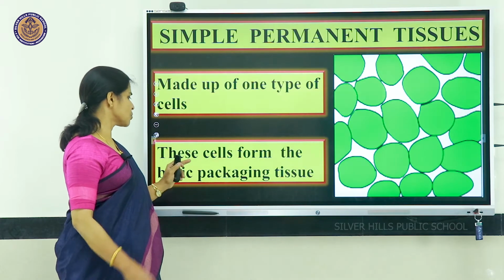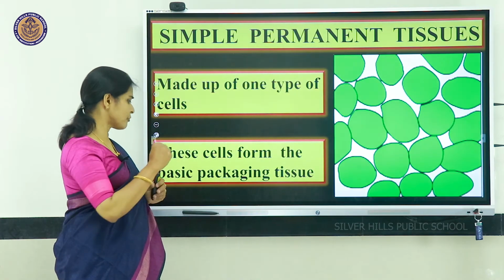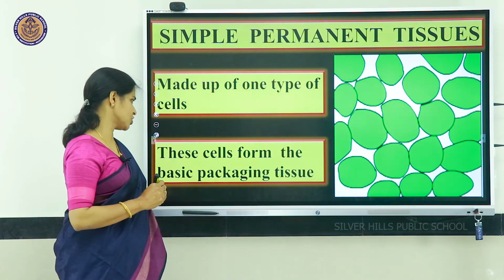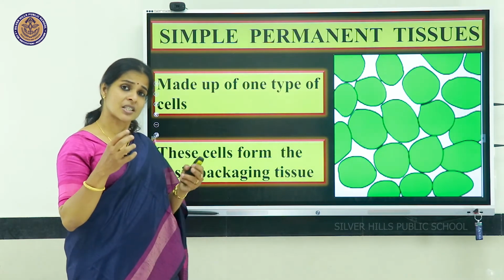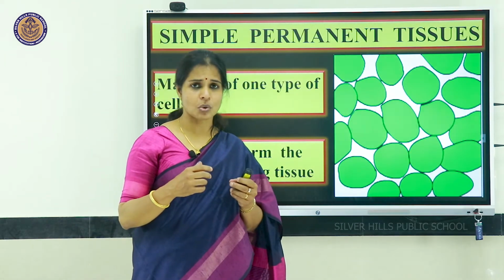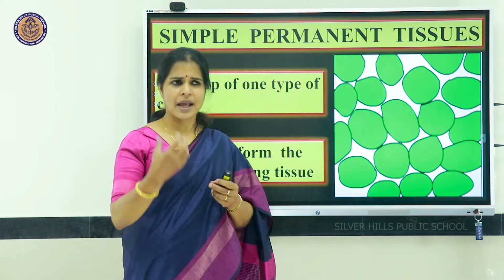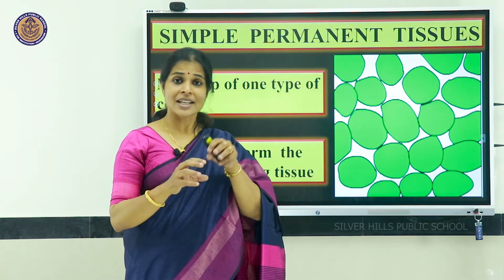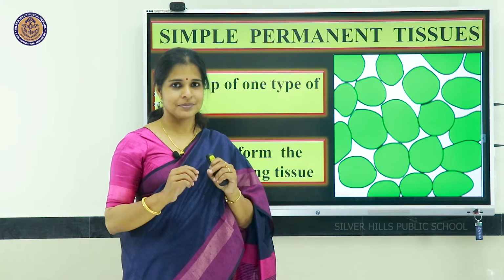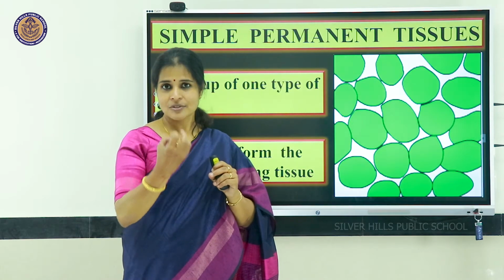These are the tissues which form the basic packaging tissue. Where do we find these tissues? When a plant is growing its stem, it has to be filled with tissues, isn't it? Otherwise, it will be hollow.